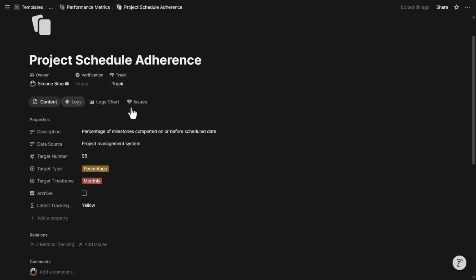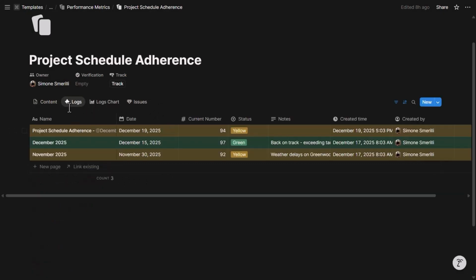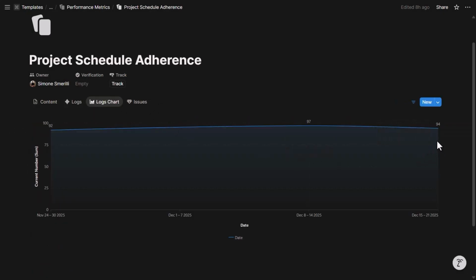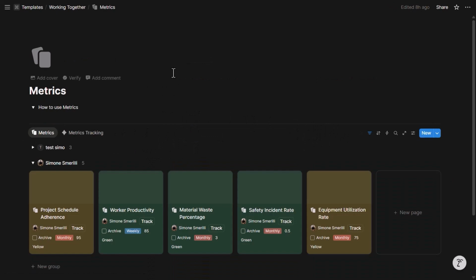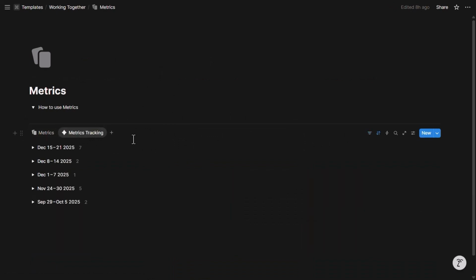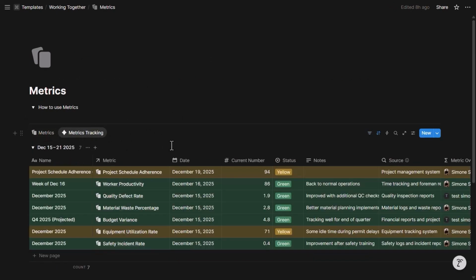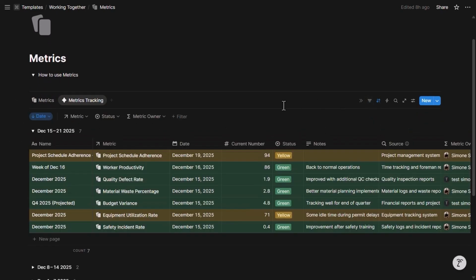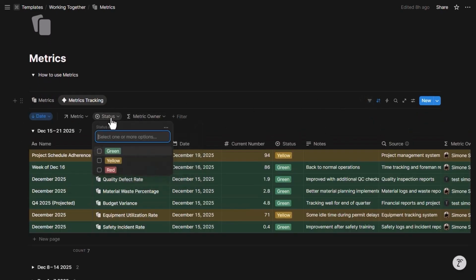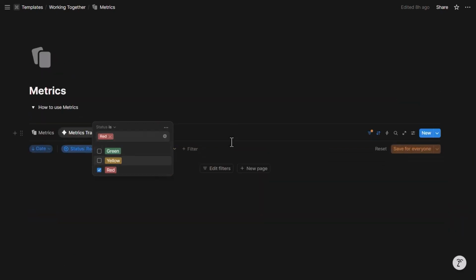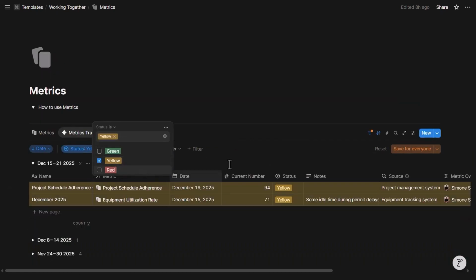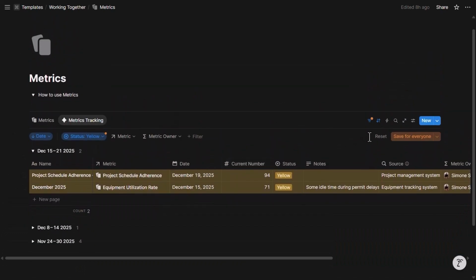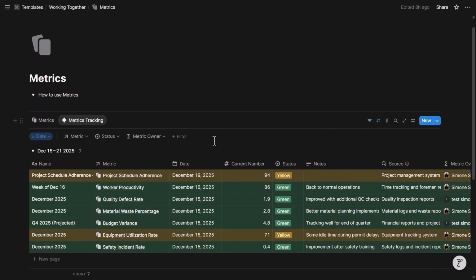And then that data gets into the logs, into the chart right here, and into the metrics page where I was before. And into the main metrics page where I can see all the trackings in one place, organized by week right here. And here as well, I can filter by the metric owner, by the status of that metric. If I want to address only red trackings, then I can just filter by red and I will see all of them. Yellow, and I will see only them. And then I can reset to the original view.